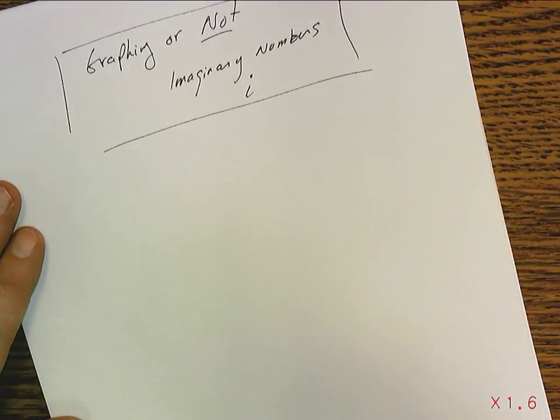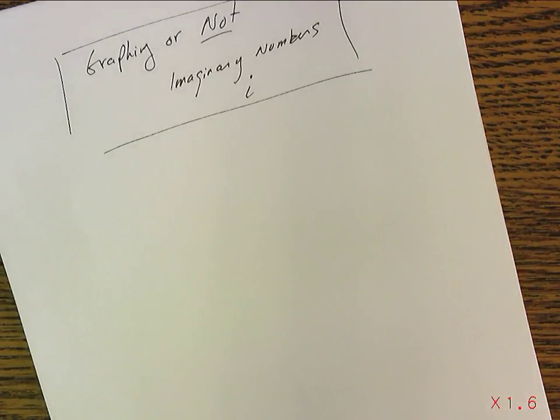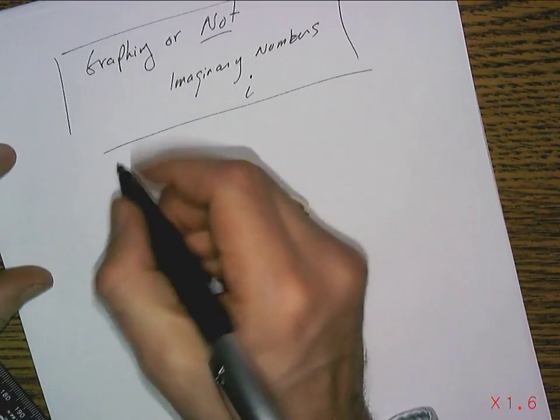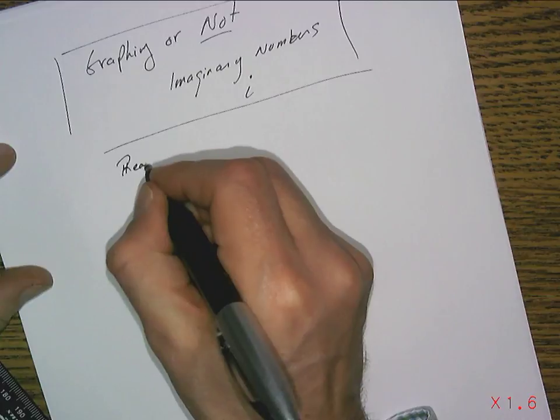Well, when we're thinking about graphing, most of the time we think about the real number lines intersecting at 0 and being perpendicular to each other. That was invented, by the way, by a man named René Descartes. And what René Descartes was saying was that if we deal with the real number system, now let's remember what the real number system is.